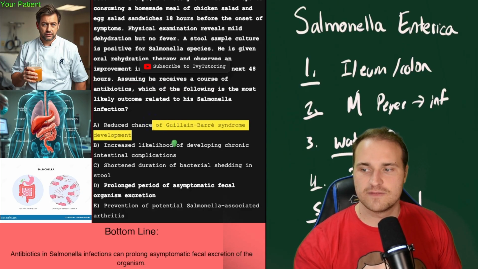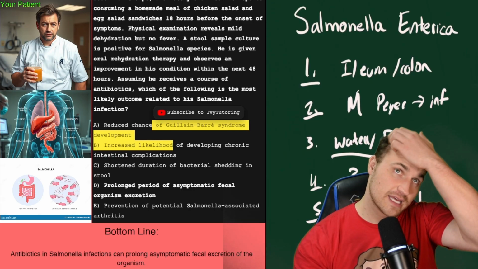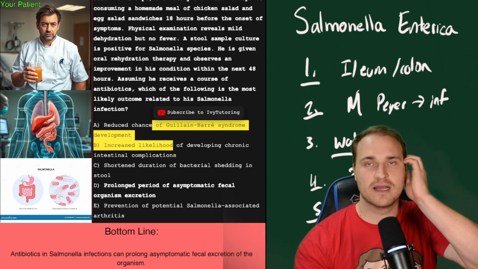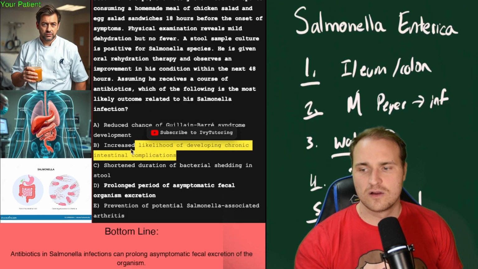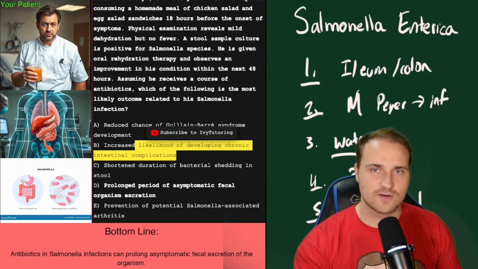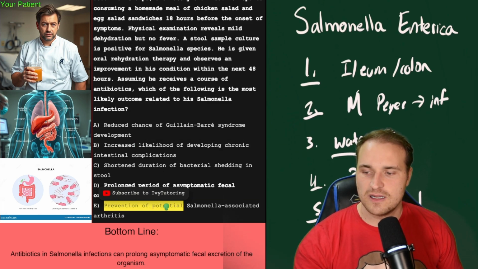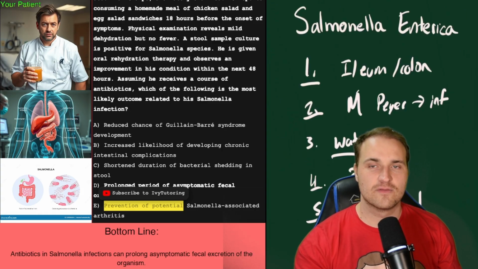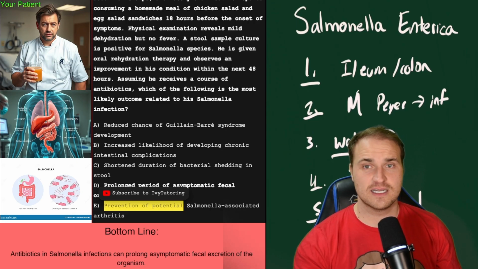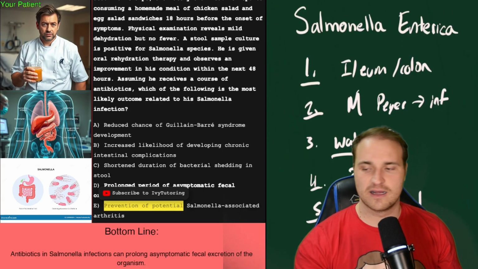Okay, what about reduced chance of Guillain-Barré? Well, Guillain-Barré would be associated with Campylobacter jejuni and not Salmonella. So, nothing associated there. Increased likelihood of developing chronic intestinal complications. Well, that's wrong because antibiotics don't increase chronic GI disease. They actually just prolong the shedding, not causing chronicity. What about prevention of potential Salmonella-associated arthritis? Okay, well, for that one, they're thinking of reactive arthritis, like Reiter syndrome, and that can occur despite antibiotics, especially in HLA-B27 subtype patients, and antibiotics are not going to prevent that.